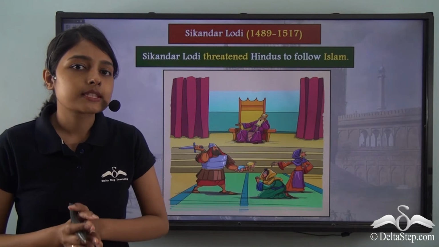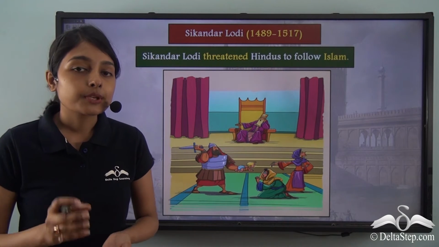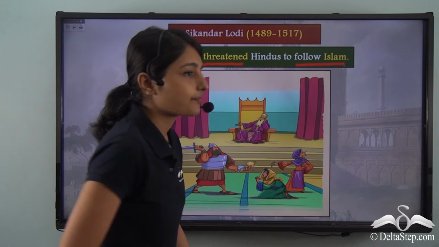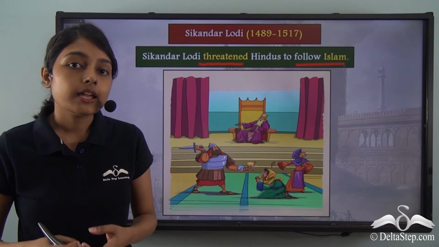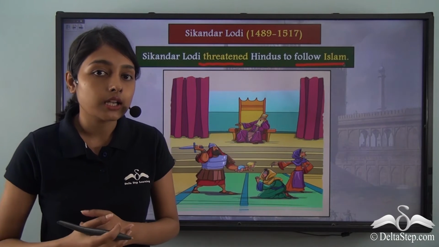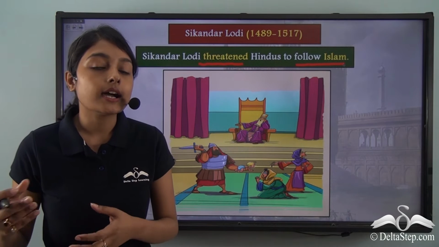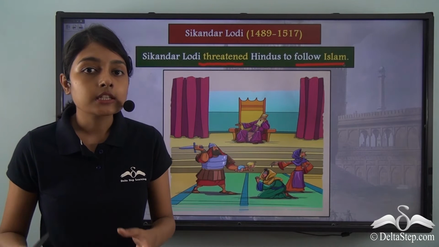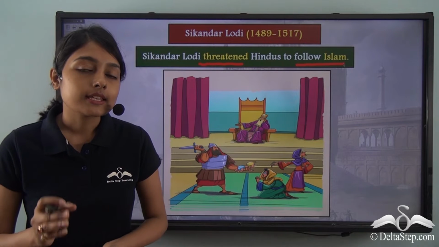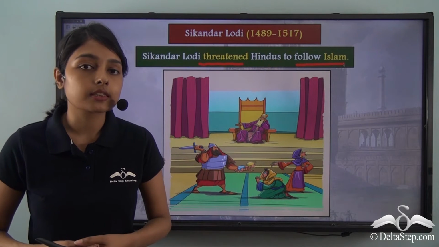But at the same time, Sikandar Lodi was also very severe with Hindus because he pressured Hindus to follow Islam. Initially, he encouraged Hindus to follow Islam, and when this was not done, he used either the sword or cash. That is, he either threatened Hindus into following Islam or bribed them into doing so. This is the religious policy that was adopted during the rule of Sikandar Lodi.